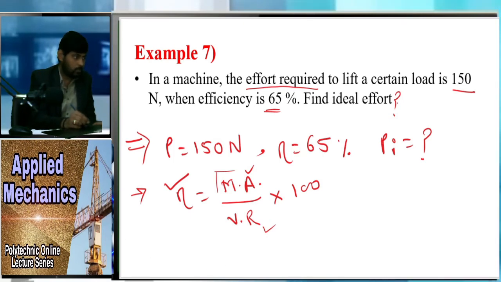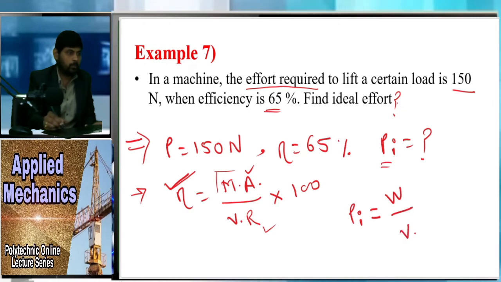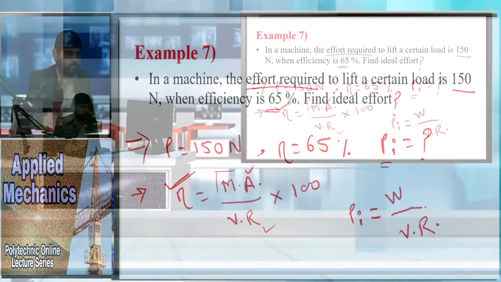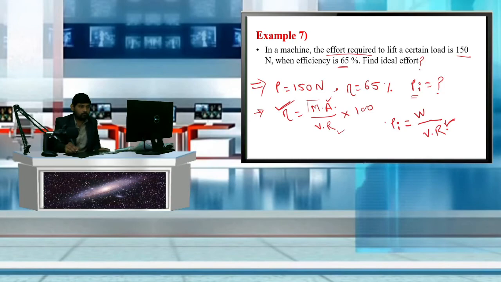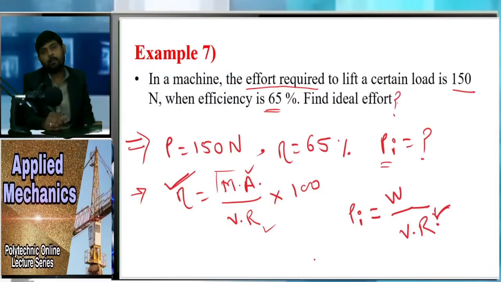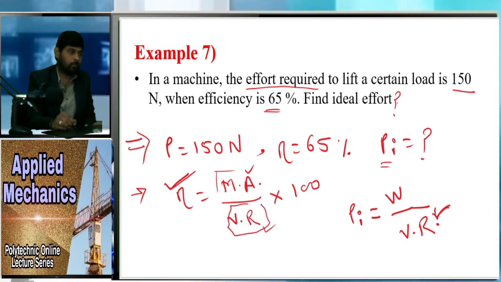So see here why we have to use this equation, because we have to find out the ideal effort, and the ideal effort formula is nothing but W upon VR. So we must know the value of VR to find out the ideal effort. That's why first we have to find out the value of VR, that is nothing but our velocity ratio.